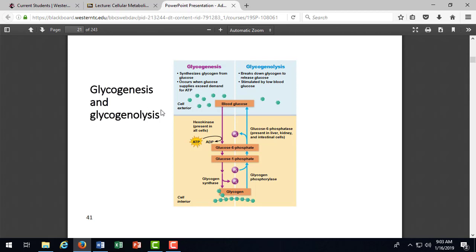So the major storage process for excess glucose in the blood is called glycogenesis. Glycogen is the molecule that we're trying to create. So genesis means to make. So we're making glycogen when we have excess glucose in our blood. And excess glucose in our blood is when you've just eaten lunch and you've met the demands of your metabolism at that moment, and there's excess glucose floating around. So now that's going to enter glycogen stores. And glycogen is stored in the liver and the muscle. So the liver is going to store that excess glucose as glycogen, and the muscles are going to store it.